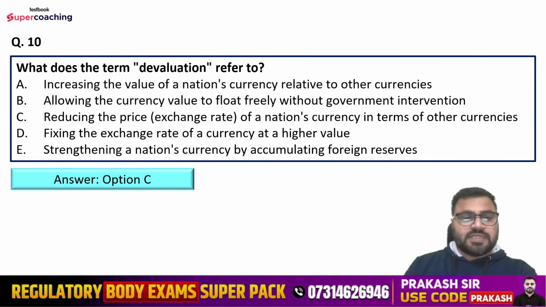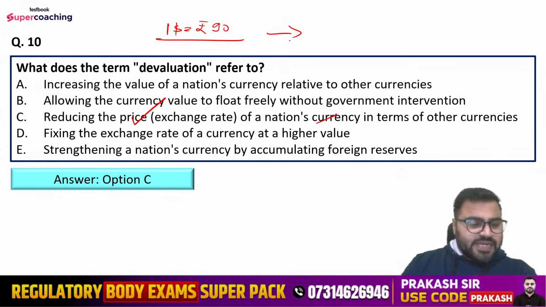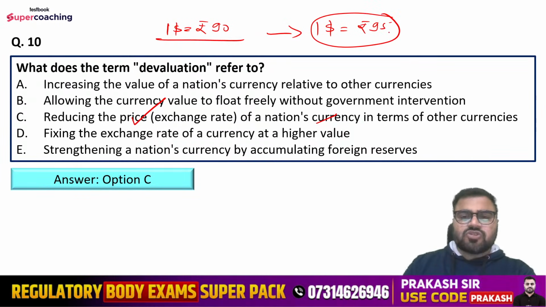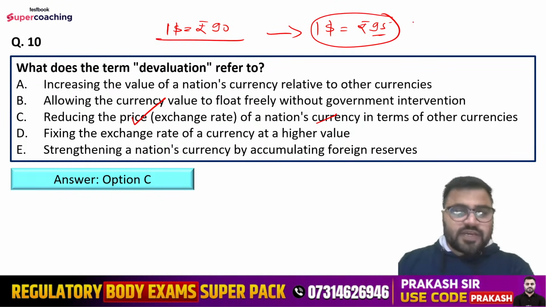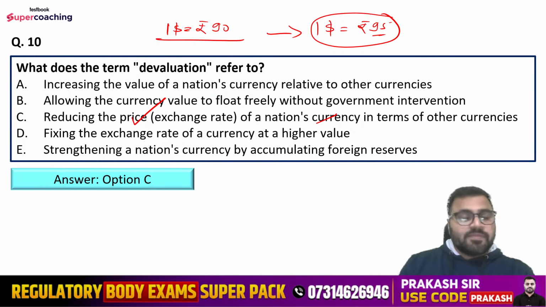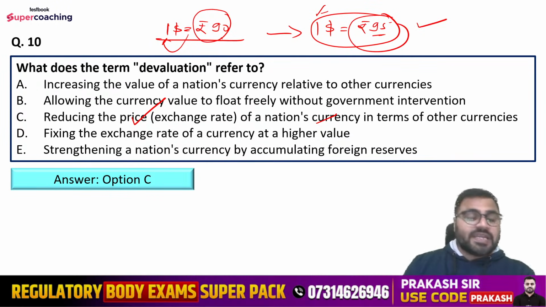So right answer is option number C, that is reducing the price of a nation's currency in terms of other currencies. So for example, if I am saying that $1 is equal to rupees 90, right? Later on, government decides and RBI makes it $1 is equal to rupees 95. So what is this? This is the devaluation of the currency. What is the meaning of devaluation of the currency? That is, our currency is weakening here. Why? Because earlier we needed to spend rupees 90 in order to have 1 unit of dollar, but now in order to have 1 unit of dollar we need to spend rupees 95, which means our country's currency value is decreasing here, right? The value is decreasing here.